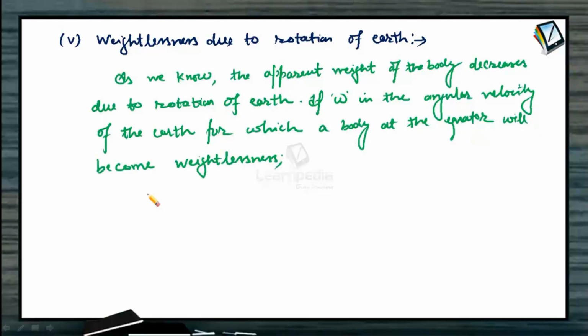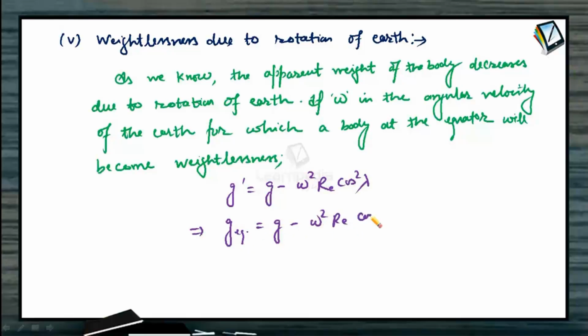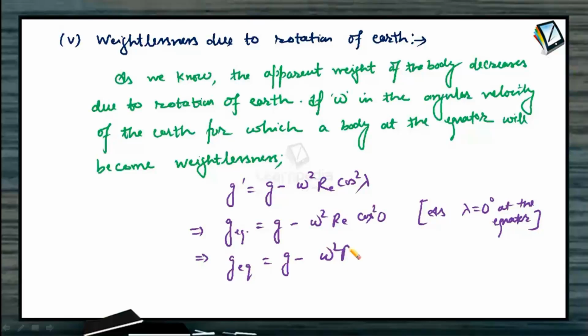Now since we know that the value of g varies according to the equation, g dash equals to g minus omega square Re cos square lambda, or it can be written as g at equator equals to g minus omega square Re cos square 0, as lambda is 0 degree at the equator, or g at equator can be written as g minus omega square Re.